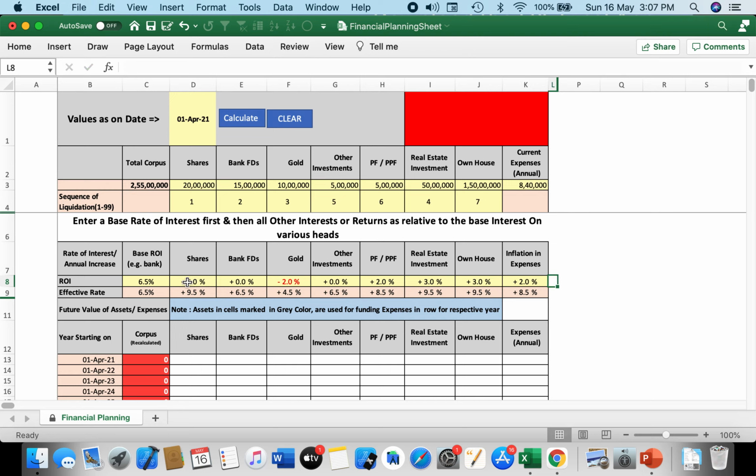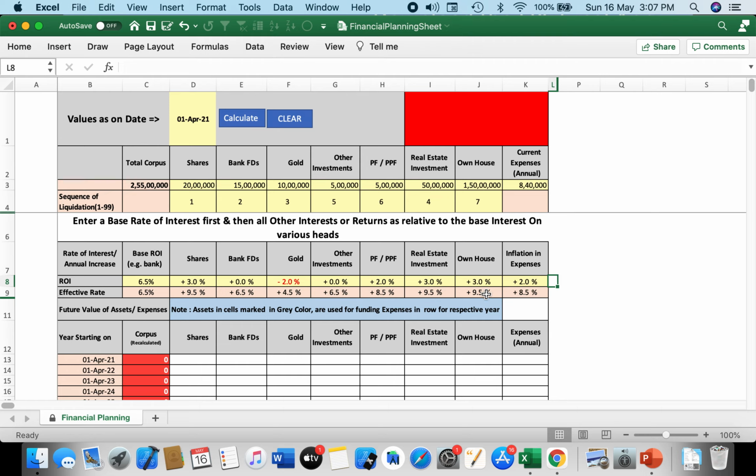Now, as you observe, if you look at this next line, which is actually going to be used for calculating the sales below, it is showing you what is the effective rate of return. So 6.5% plus 3% is 9.5%. 6.5% minus 2% is 4.5%. So the effective rate of return or rate of inflation is going to be determined by this pink colored line below the ROI line. So this is the line that the system is going to use.